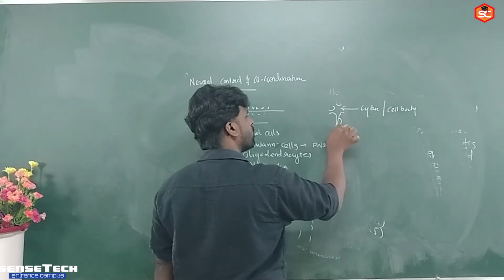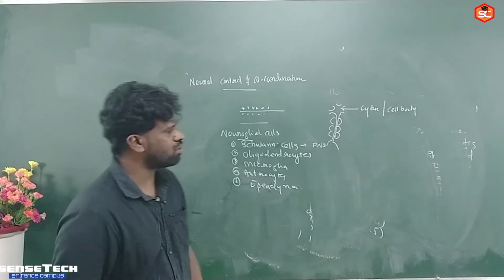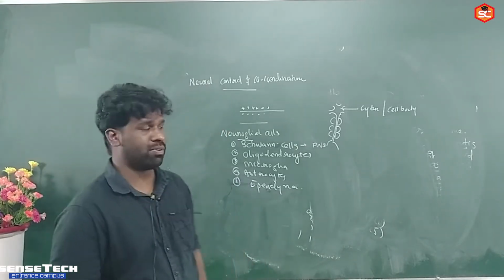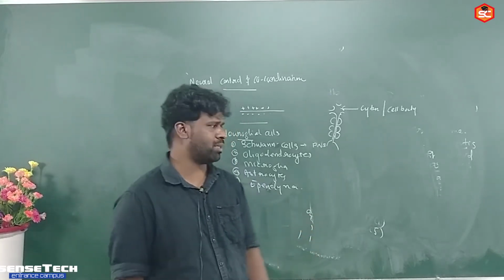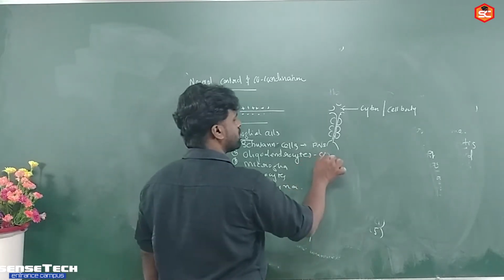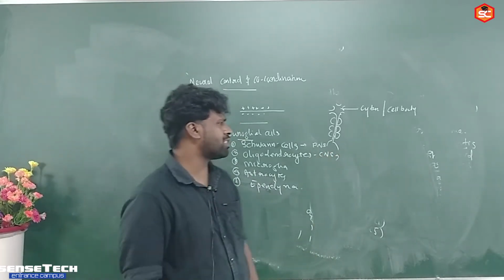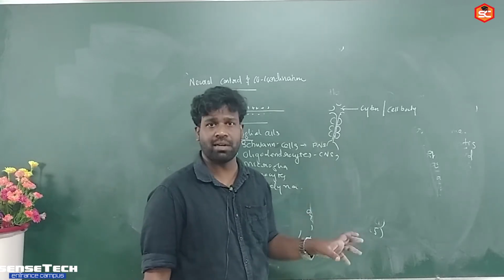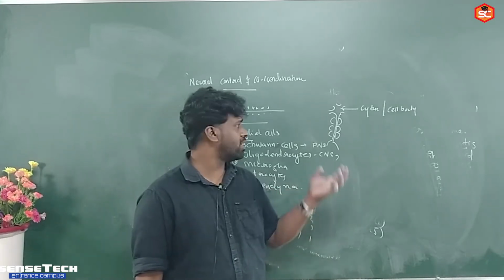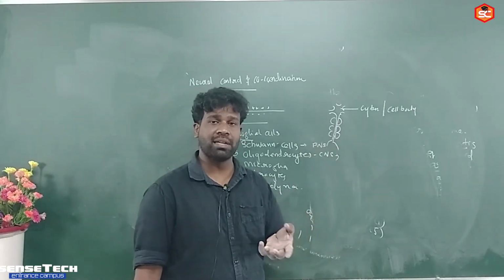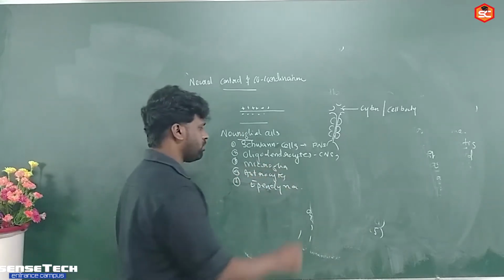These Schwann cells are responsible for producing myelin sheath in peripheral nervous system. Schwann cells produce myelin sheath in peripheral nervous system. Peripheral nervous system myelin sheath ne produce ചെയ്യുന്ന സെല്ലാണ് Schwann cells എന്ന് പറയുന്നത്. Oligodendrocytes are seen in central nervous system. These oligodendrocytes are the cells responsible for producing myelin sheath in central nervous system. അപ്പോൾ പെരിഫറൽ നെർവസ് സിസ്റ്റത്തിൽ മൈലിൻ ഷീത്തിനെ പ്രൊഡ്യൂസ് ചെയ്യുന്നത് ഷ്വാൻ സെൽസ് ആണെങ്കിൽ സെൻട്രൽ നെർവസ് സിസ്റ്റത്തിലെ മൈലിൻ ഷീത്തിനെ പ്രൊഡ്യൂസ് ചെയ്യുന്നത് ഒലിഗോഡെൻഡ്രോസൈറ്റ് ആണ്.